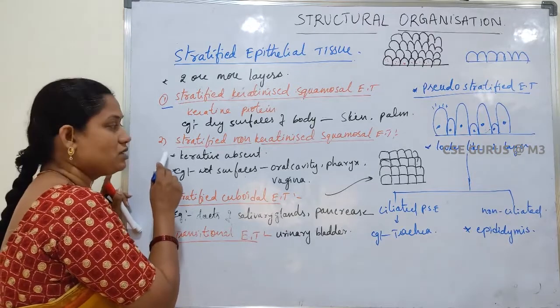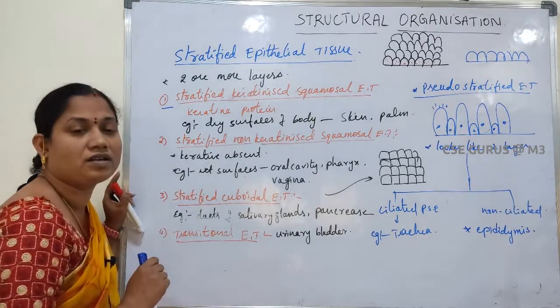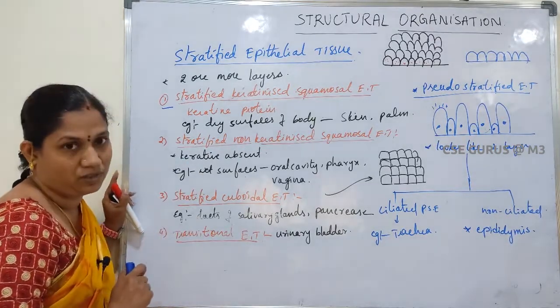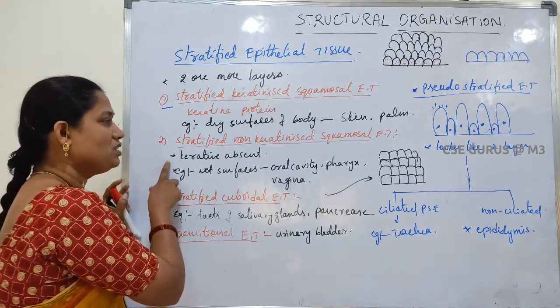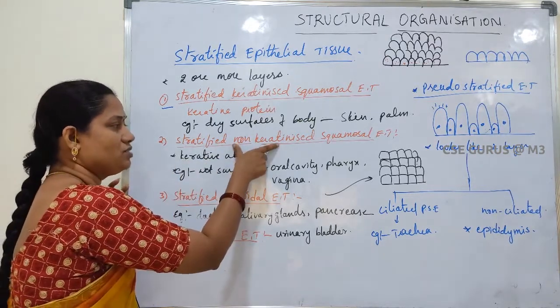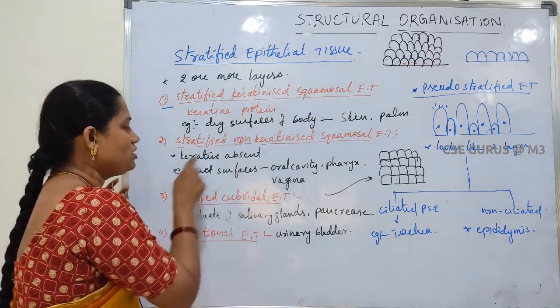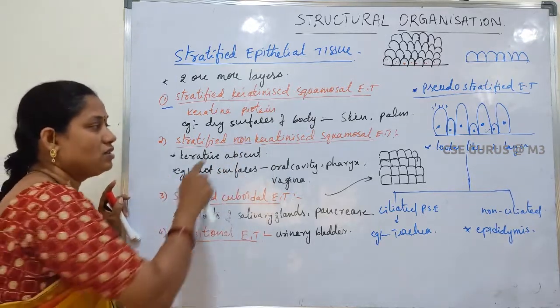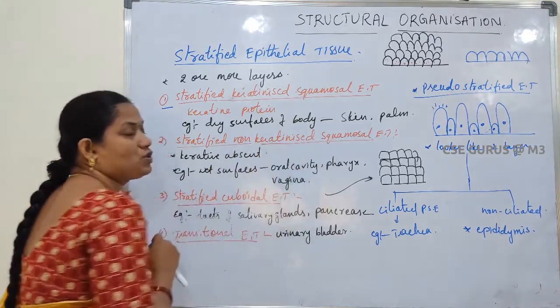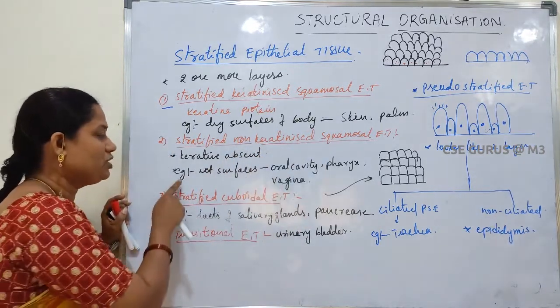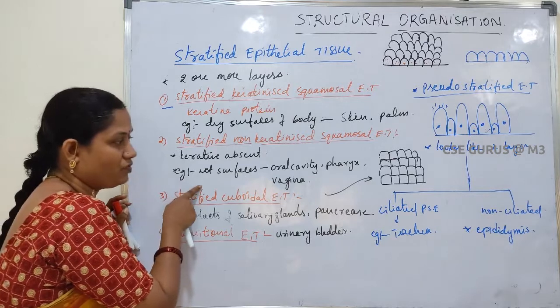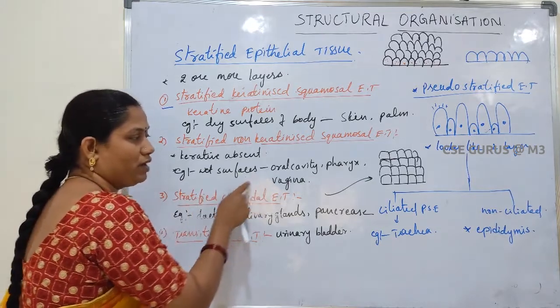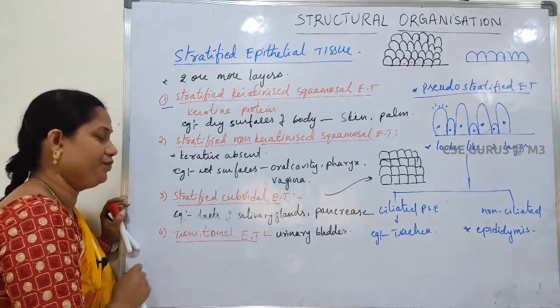Next, the second type is stratified non-keratinized squamous epithelial tissue. Non-keratinized means keratin protein is absent. That's why it is non-keratinized squamous epithelial tissue. It is present on wet surfaces of the body, for example the oral cavity, pharynx and vagina.